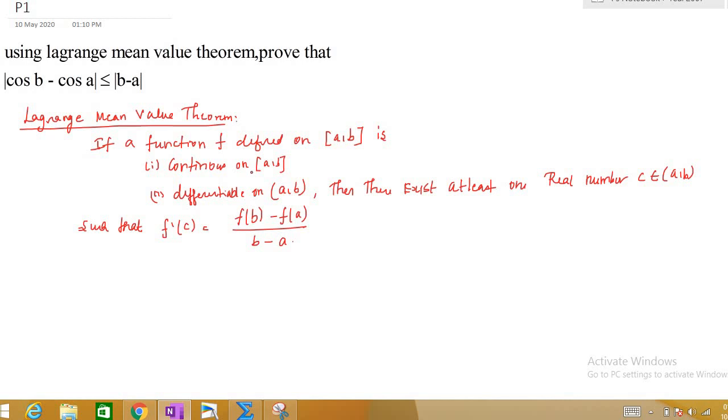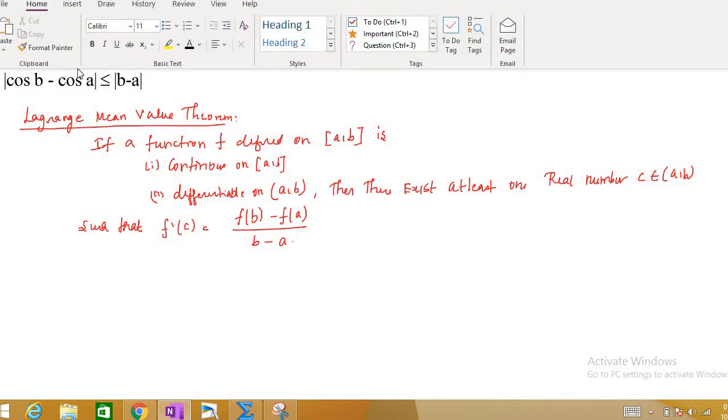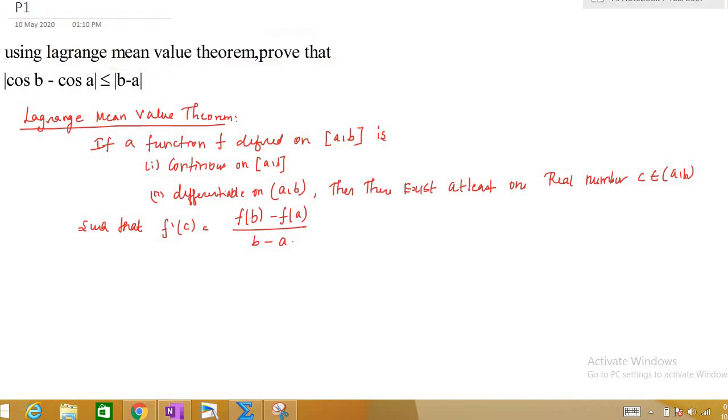So we'll get on to the problem now. If a is equal to b, then there is nothing to prove, right? If b and a are the same, then this will be cos a minus cos a, and this will be less than or equal to a minus a. So this is trivial: 0 is less than or equal to 0. So we'll assume that b is not equal to a, right?